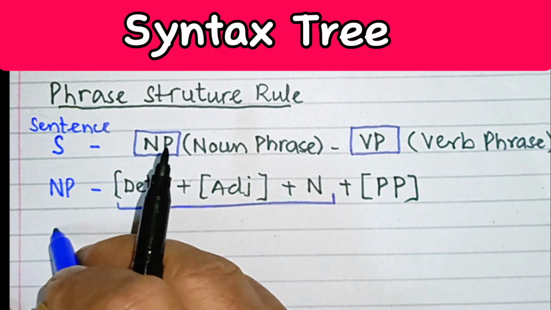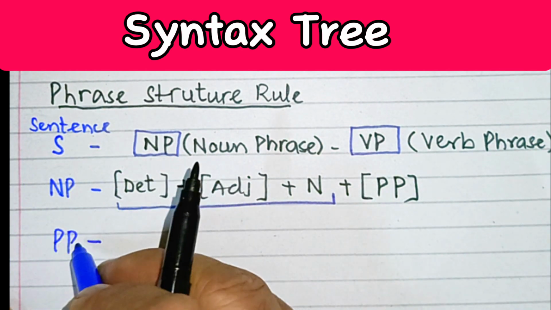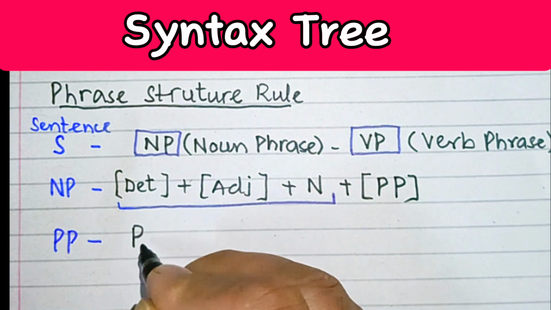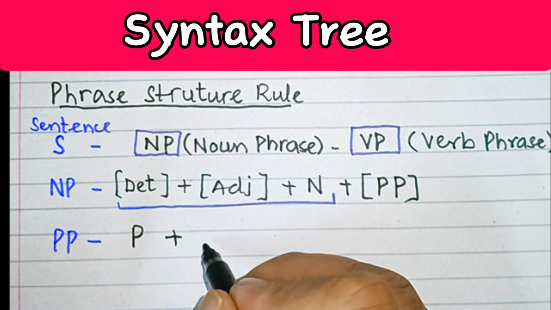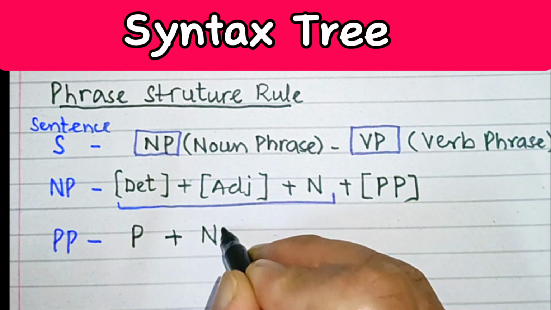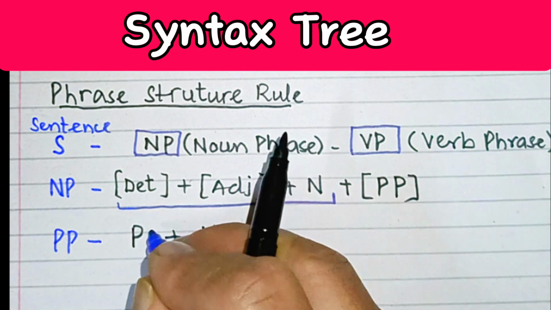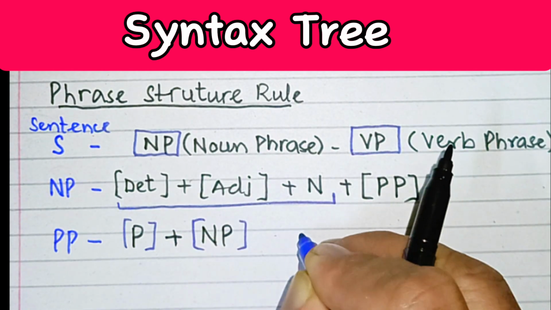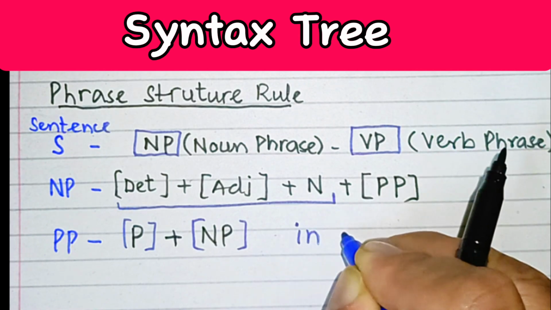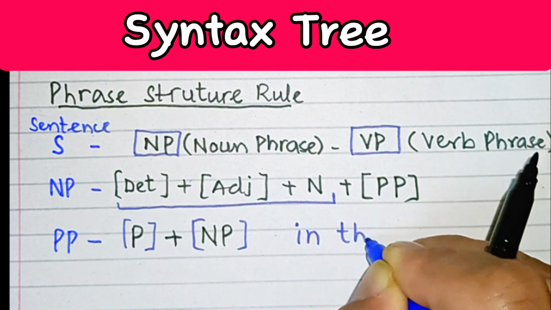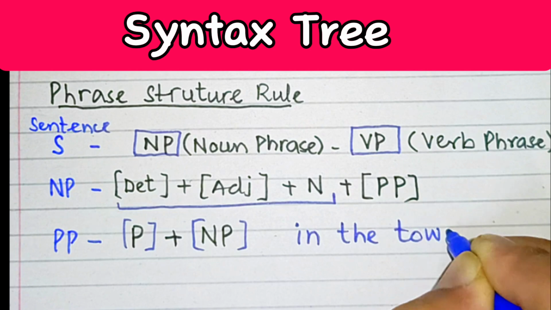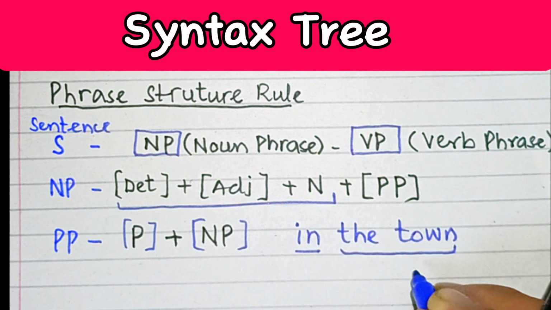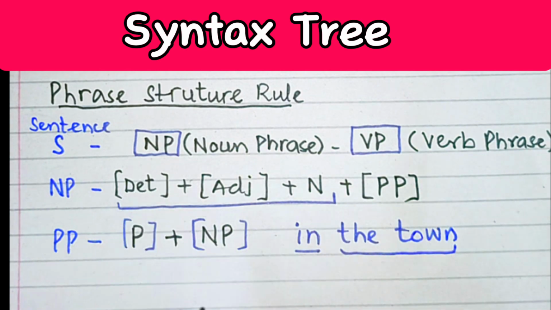Then comes PP. What is PP? We know that this is prepositional phrase. So prepositional phrase is always going to have a preposition followed by a noun. That's why we call it noun phrase. So it should have a preposition first, then there should be a noun phrase. Means if I say in the town, so over here in is a preposition, the town is noun phrase. So in the town, this is actually PP.